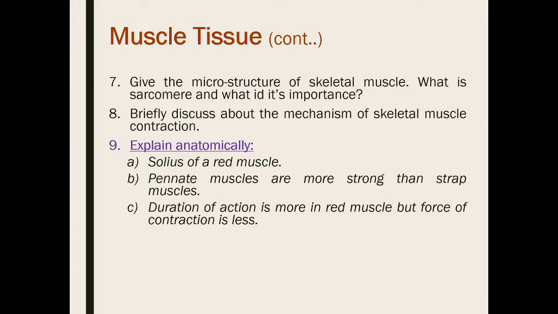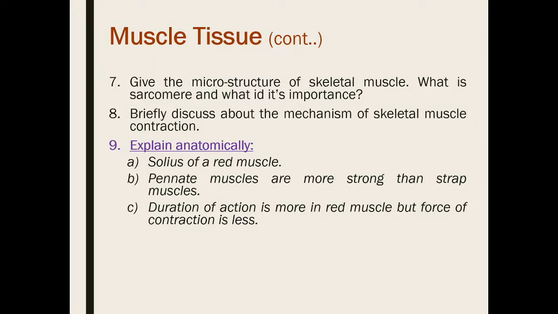Briefly discuss the mechanism of the skeletal muscle contraction. I have already discussed those things, the neuromuscular junction, and also how the contraction wave is coming from the neuronal end to the muscle end, and how it is propagating through the T tubules and spreading all over the muscle to do the muscle contraction.